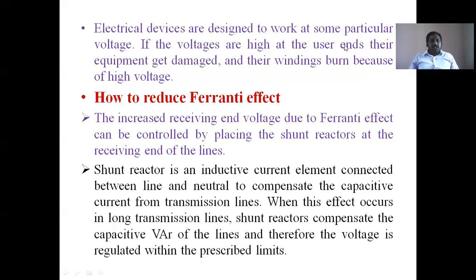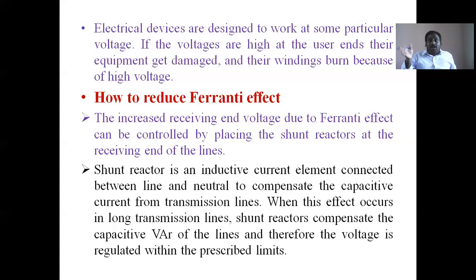The shunt reactor is an inductive current element connected between line and neutral to compensate the capacitive current from the transmission line. When this effect occurs in a longer transmission line, shunt reactors compensate the capacitive current of the line, and therefore the voltage is regulated within the prescribed limits.